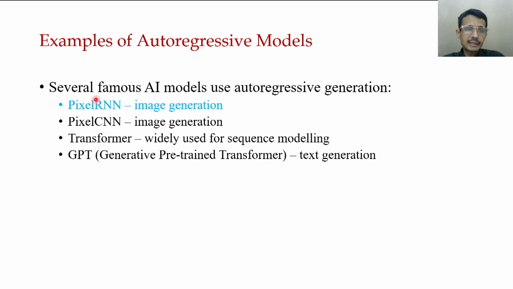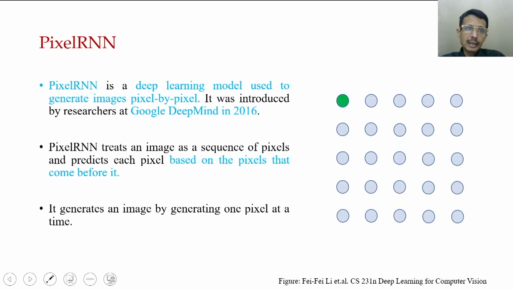We start with PixelRNN. The PixelRNN is a deep learning model used to generate images pixel by pixel. It was proposed in 2016 by Google DeepMind.